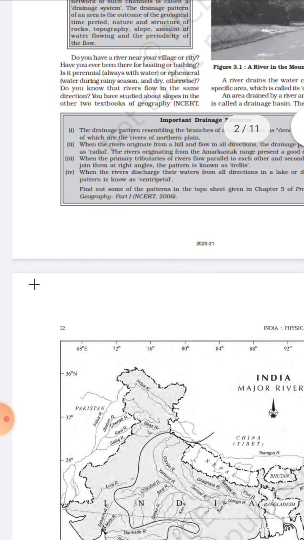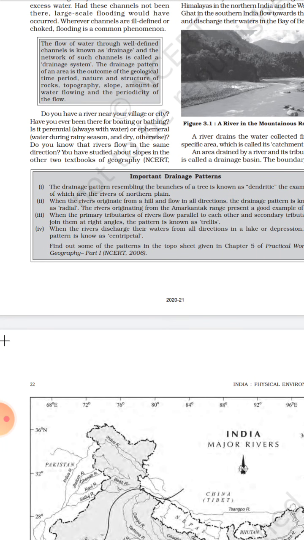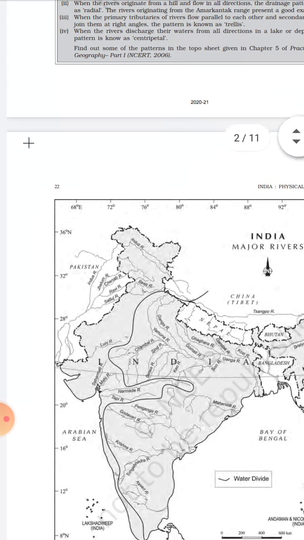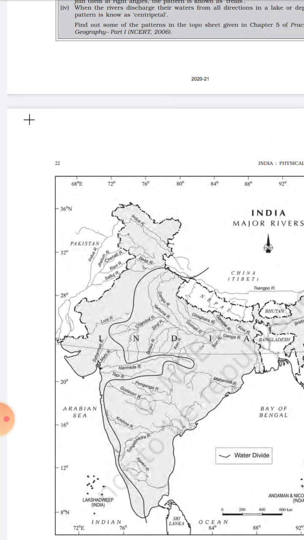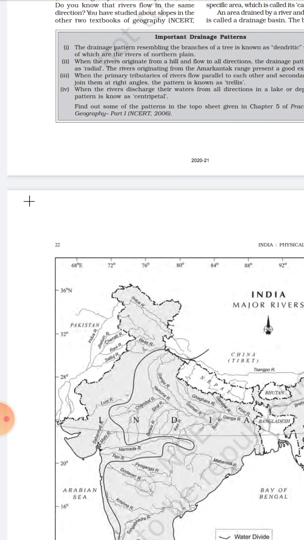Then there comes the second, that is radial. So when the rivers originate from a hill and flow in all directions, the drainage pattern is known as radial. Rivers originating from the Amarkantak range present a good example of it. Amarkantak is in Madhya Pradesh, just in the center of our country, and the rivers that mainly originate from there are Narmada and Son. So these are examples of radial drainage pattern. What do you mean by radial?